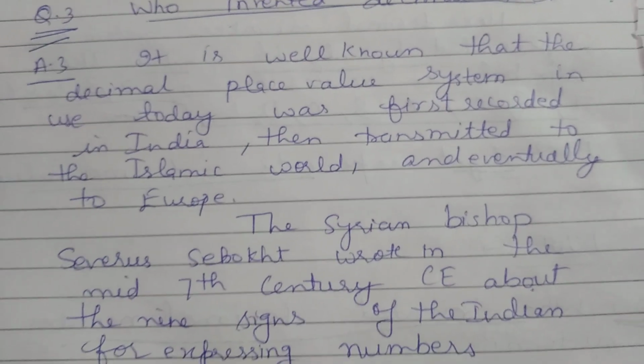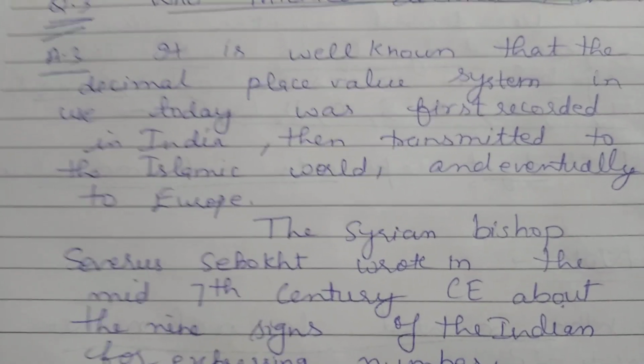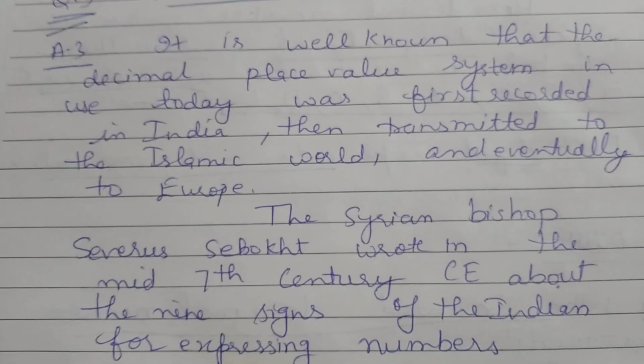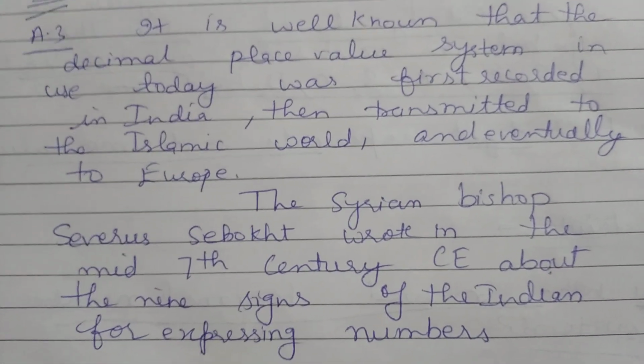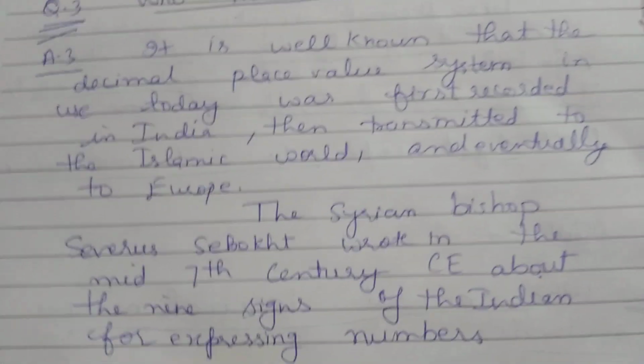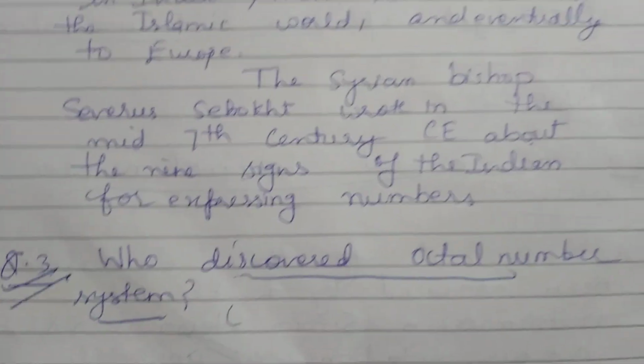It was Severus Sebokht, in the mid 7th century CE.